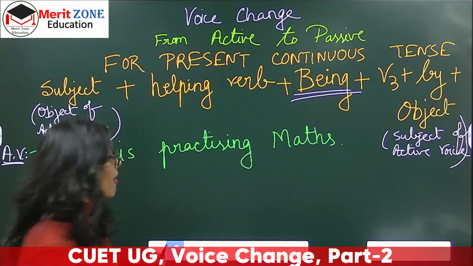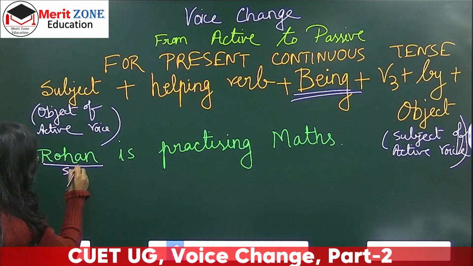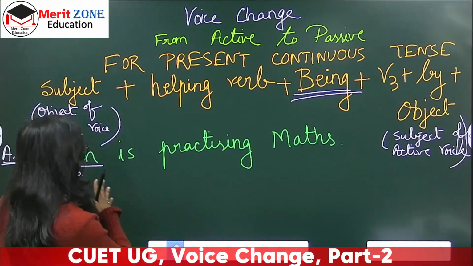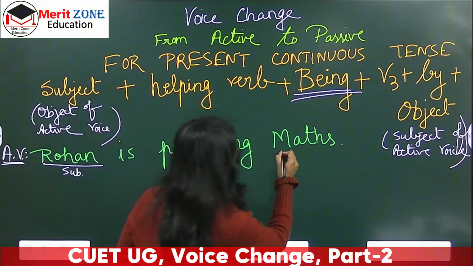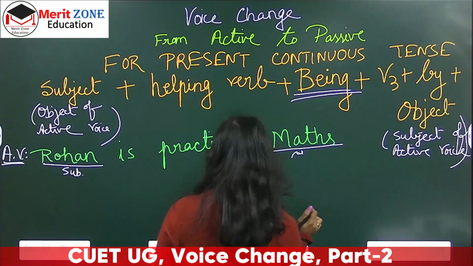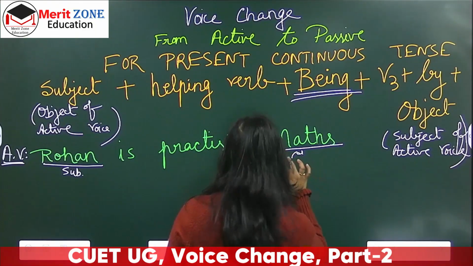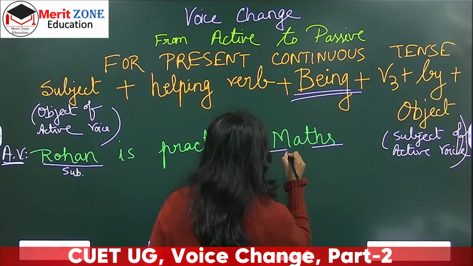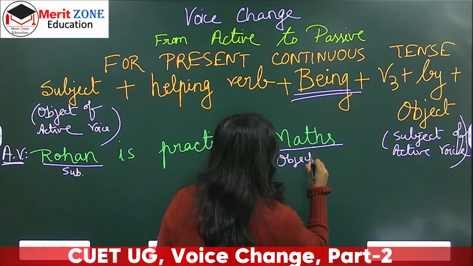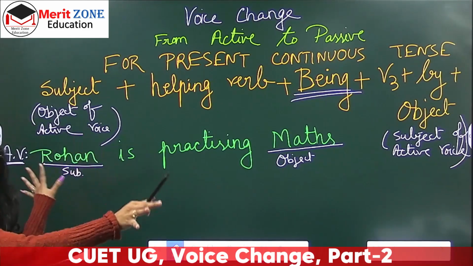So should I just mark it as subject and object? I'm just marking for your convenience. This is the subject. एकदम छोटा-छोटा करके मैं लिख रही हूँ ताकि I get some more space. And here is the object. This is the object here. Fine. So here is the subject, here is the object, and this is completely an active voice.